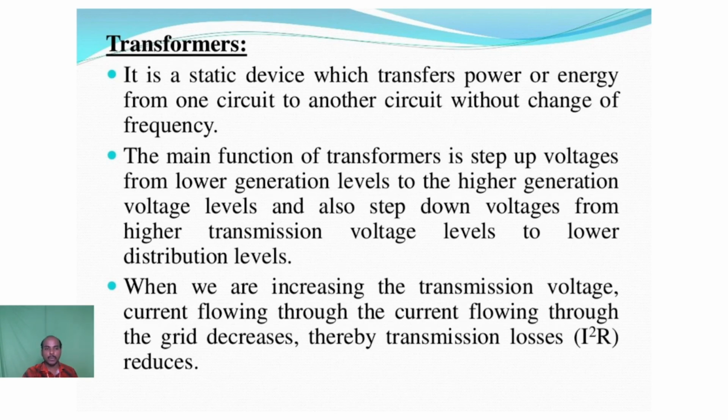A step-down transformer means the primary winding has a huge number of turns compared with the secondary winding. The step-down transformer is used to reduce the voltage level. For example, the input voltage will be around 110 kV to 220 kV, and we step down the voltage to ratings of 33 kV and 11 kV. That is called a step-down transformer. Moreover, current transformers and potential transformers are used to measure the voltage or current in the transmission lines.